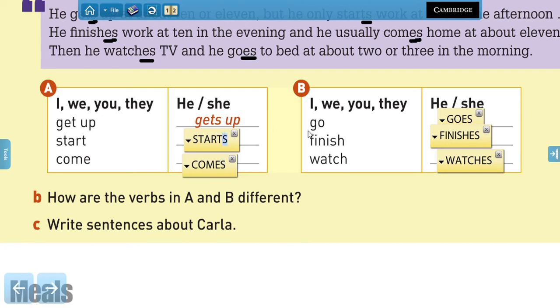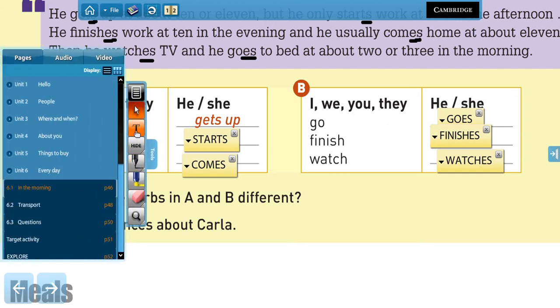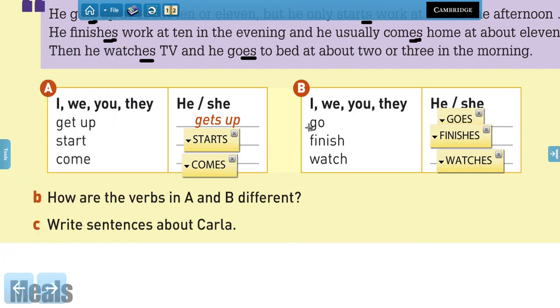But in the cases of go, finish, and watch, we're going to include ES, ES, and ES as well. So the rule of this is very simple. We have some irregular verbs, in this case like go and have,